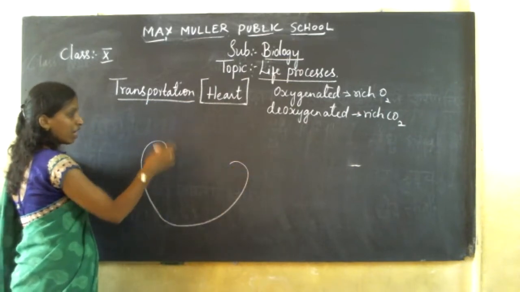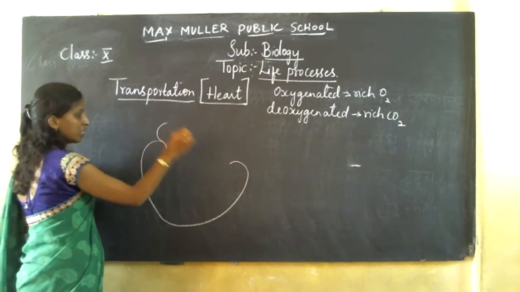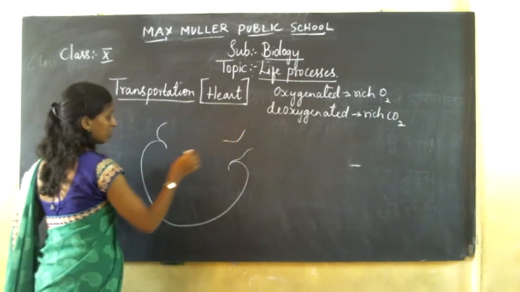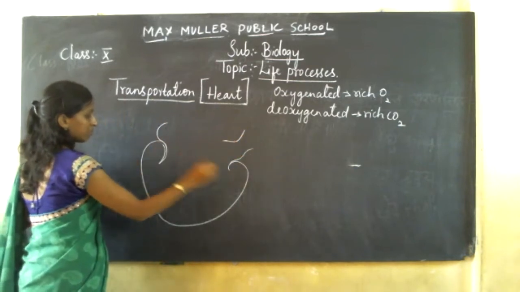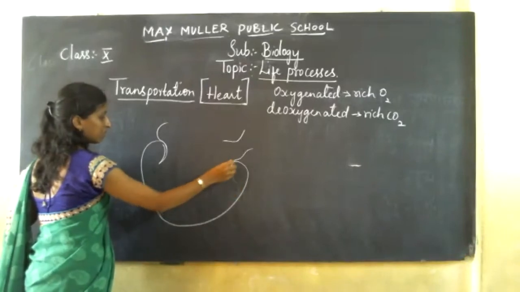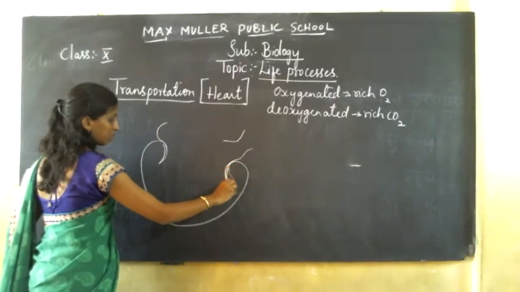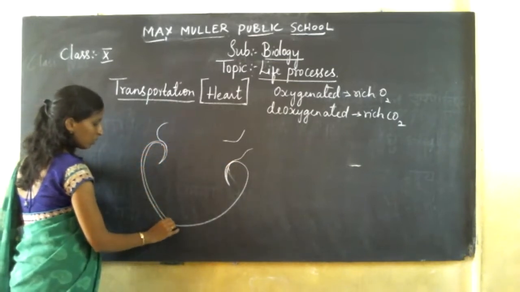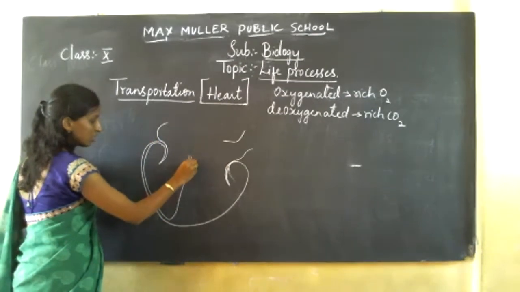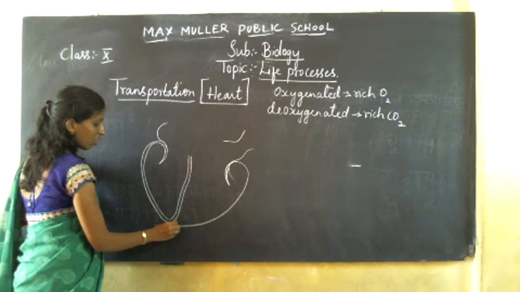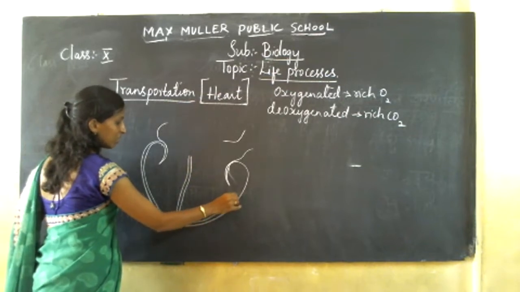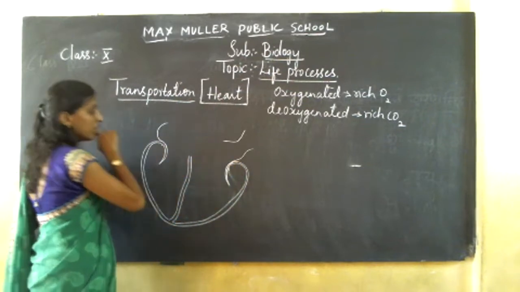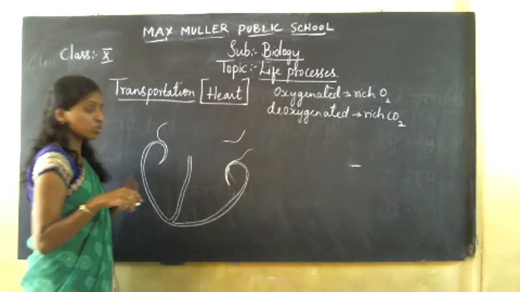Like a Kannada alphabet, how will you write it? The same way. Then take one more boundary, where the heart will get divided into two chambers, two equal parts. How many chambers does the heart have? It has 4 chambers: 2 auricles and 2 ventricles.